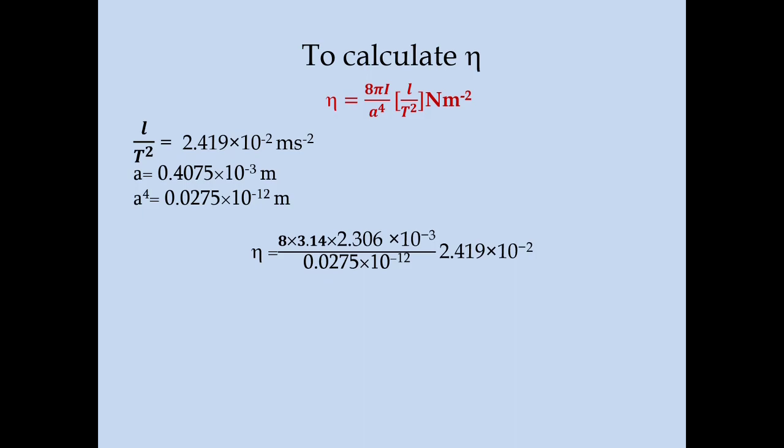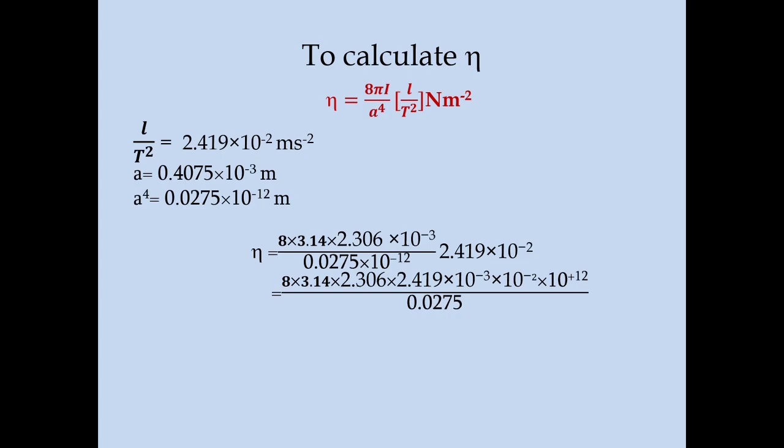The corresponding values for 8 pi I by a power 4 L by T square are substituted. So, 8 into 3.14 into 2.306 into 10 power minus 3 into 2.419 into 10 power minus 2, divided by 0.0275 into 10 power minus 12. In the next step, let us group all the powers: 10 power minus 3, 10 power minus 2.